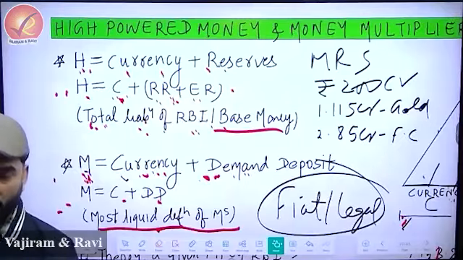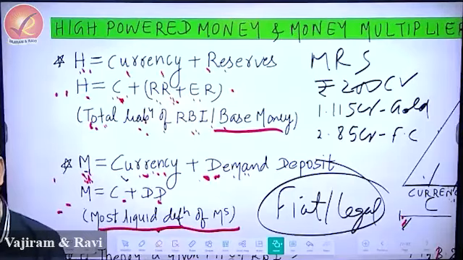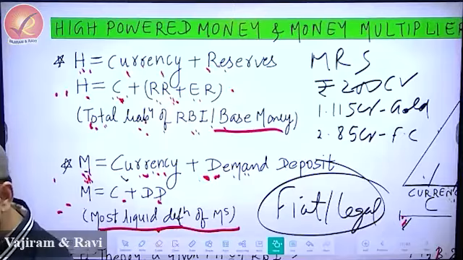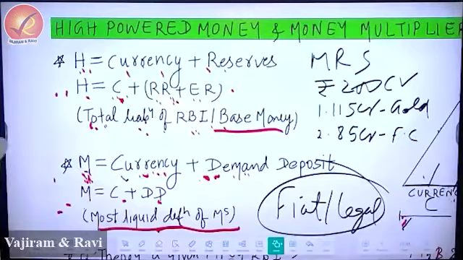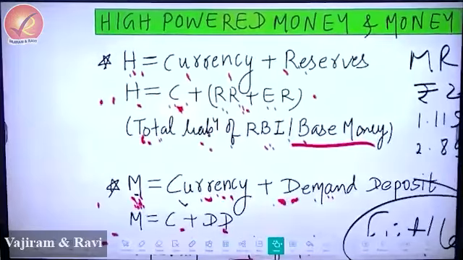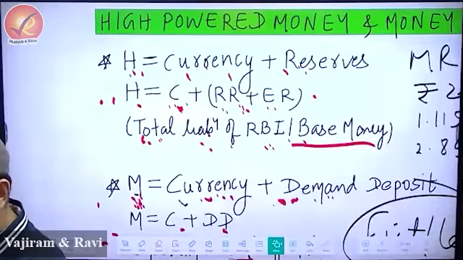It can also be called as total liability of RBI. Right? Then please write. In other words, H is equal to high powered money. H is equal to currency plus reserves.